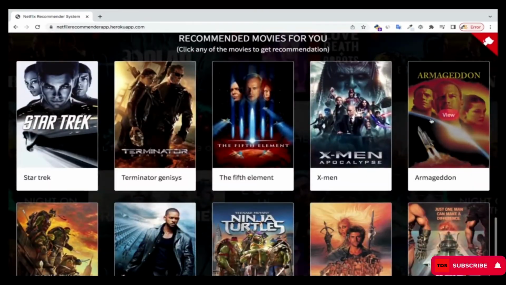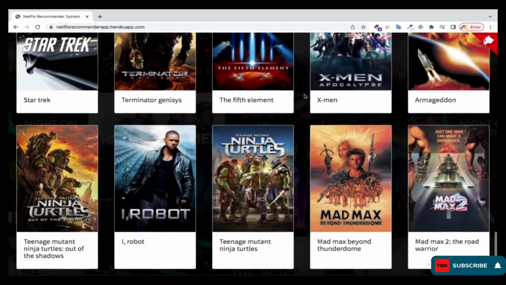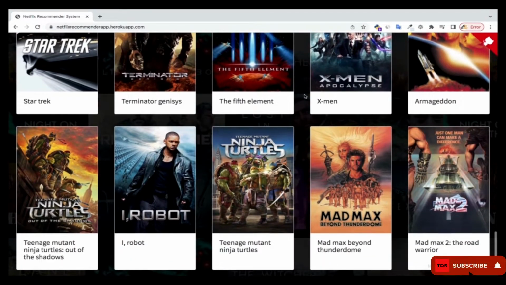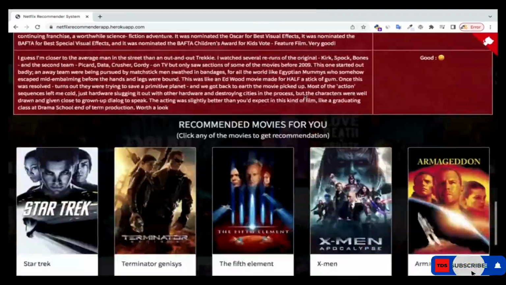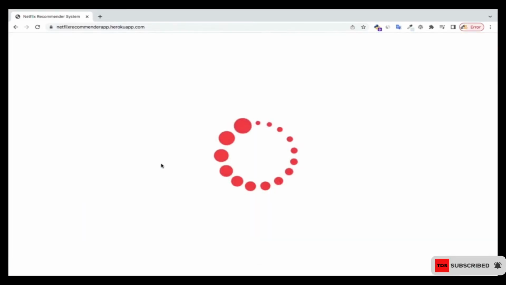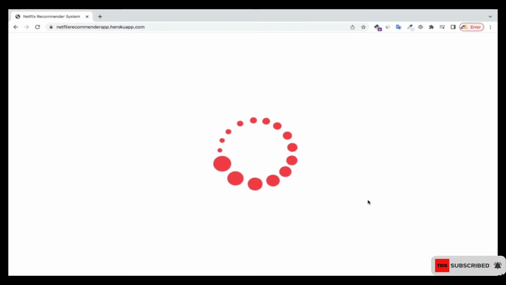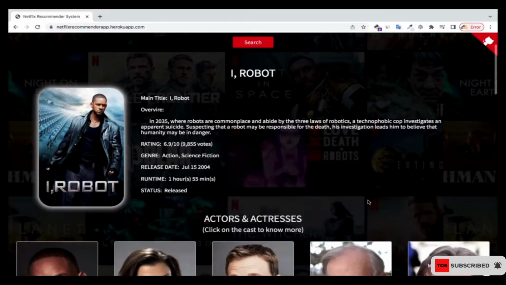And when you come down here, you see that we have recommendations over here, right? I'm going to walk you through step by step how you're going to build your own application like this. If you click on any of these, it's also going to search and then come up with that particular movie alongside the actors, actresses, and their reviews, as you can see over here.